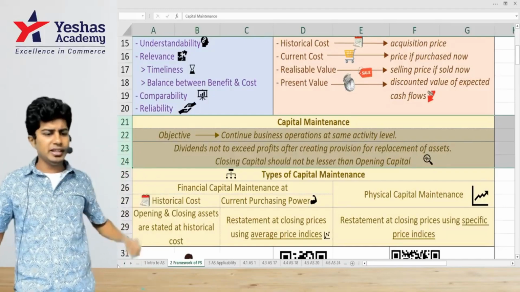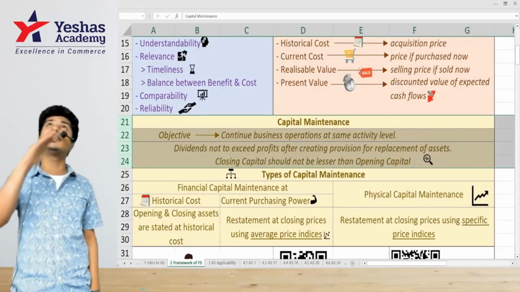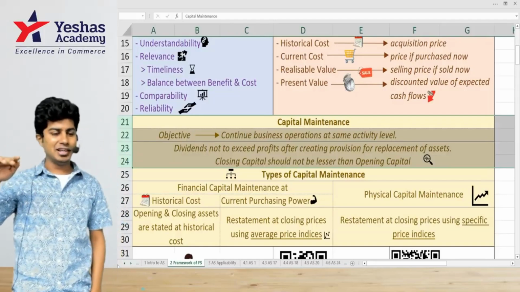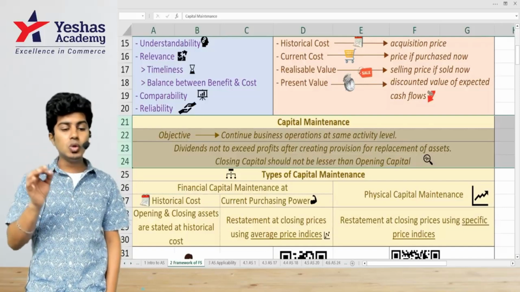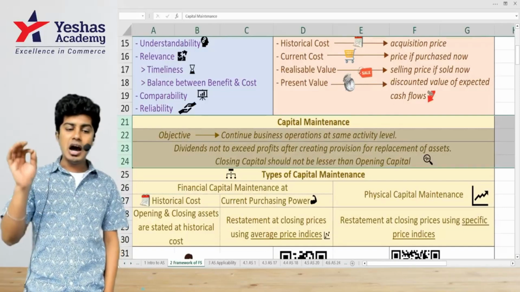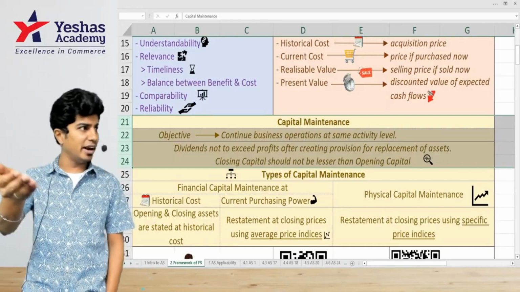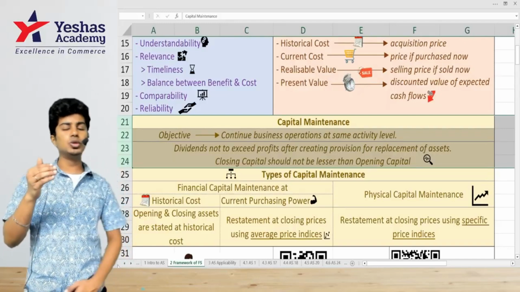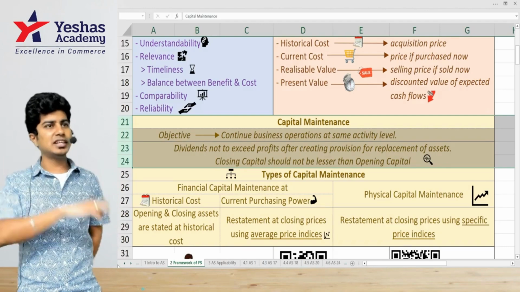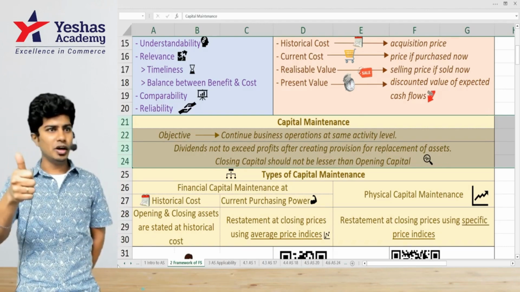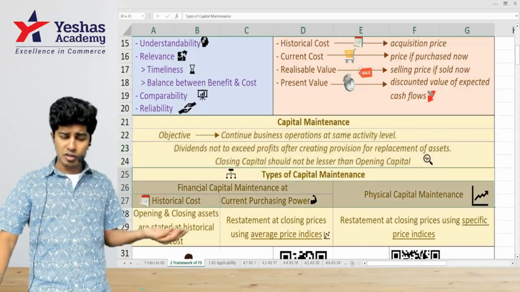Did you understand? Now read that objective. Continue business operations at the same activity, if not at upper, at least at the same activity level. Dividends. What about dividends? Dividend is nothing but return on investment, not to exceed profit after creating provision for replacing the assets at the end of its useful life. Closing capital should not be lesser than opening capital. You should not be worse than how you started in the beginning. Got it? Nice.